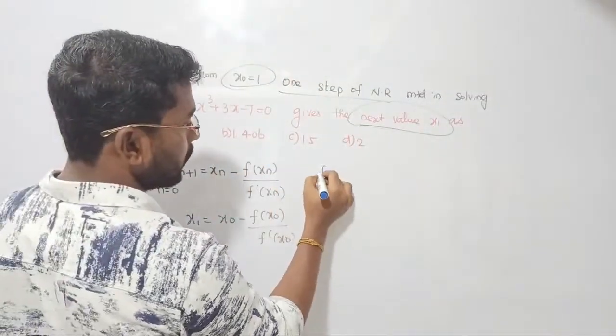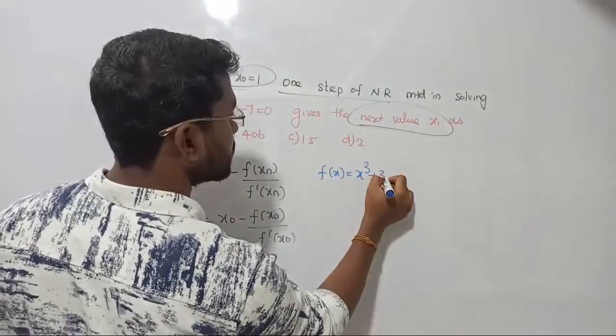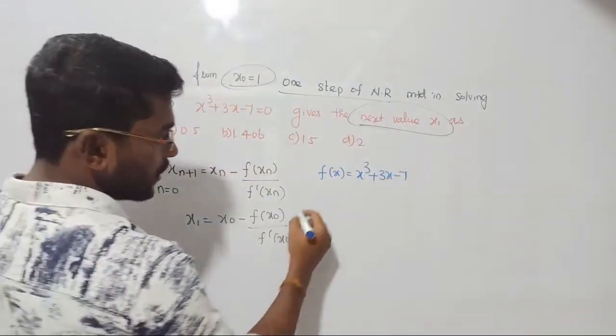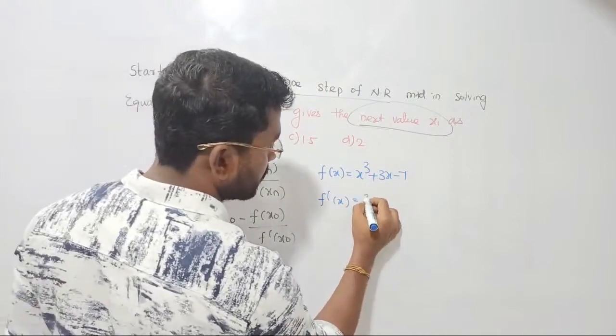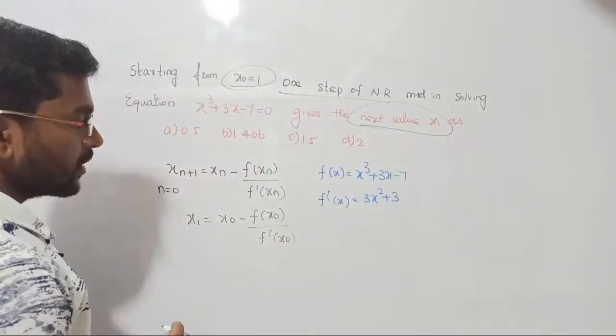See what is here, f of x is given, right? The function is given as x cube plus 3x minus 7. That is the given function. Yes. Now we should find the value of f dash of x. That is going to be 3x square plus 3. Correct? Yes. Let us substitute.